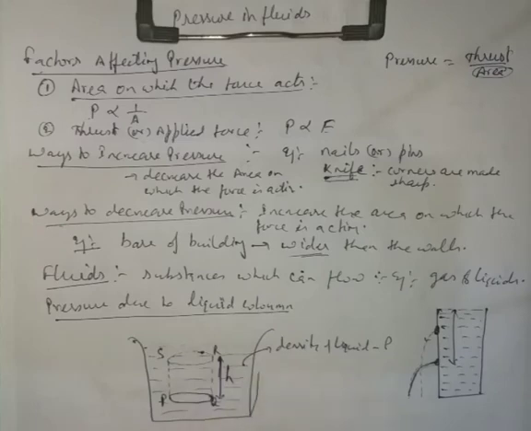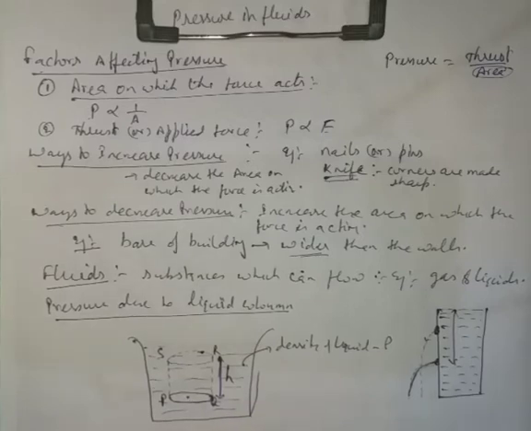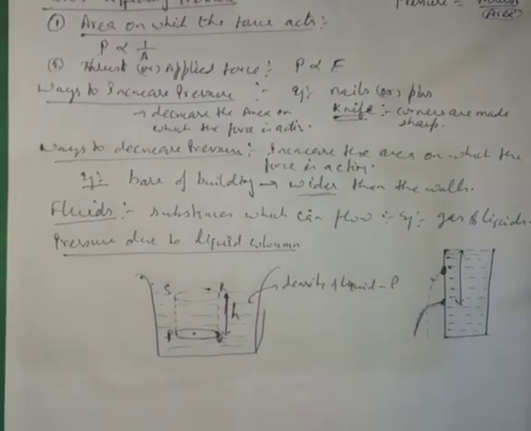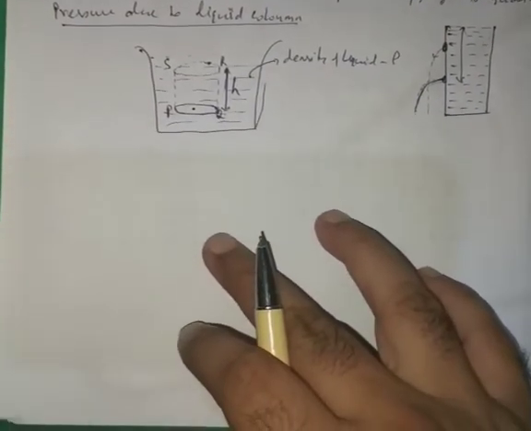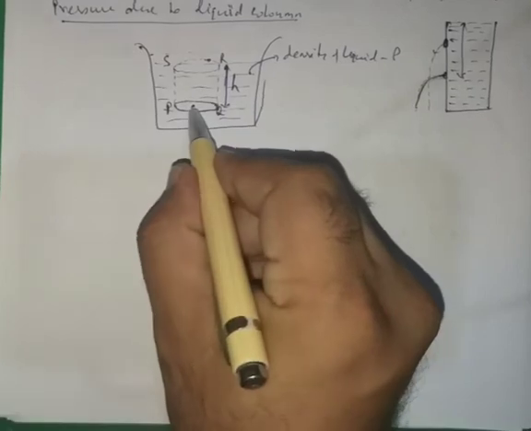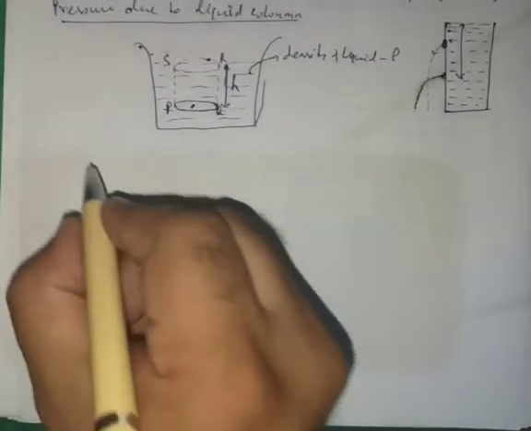Then we have to calculate the total thrust acting on the surface PQ.